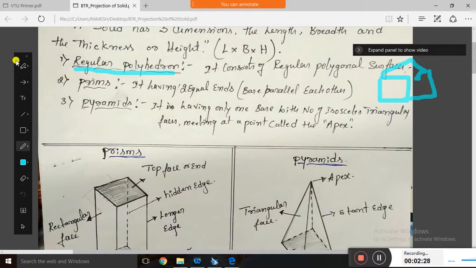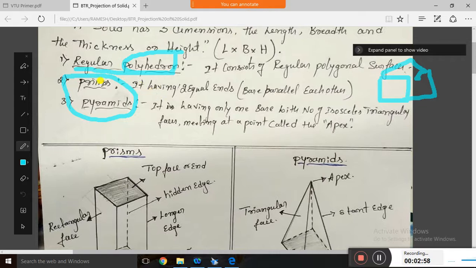If the faces are not equal, then it becomes an irregular polyhedron. A polyhedron is the same, many faces, but if the faces are not equal, it is called an irregular polyhedron. Examples are prisms and pyramids. Prisms and pyramids have a number of faces, but those faces are not equal. Opposite faces may be equal, but not all the faces are equal. If all the faces are equal, it becomes a regular polyhedron.